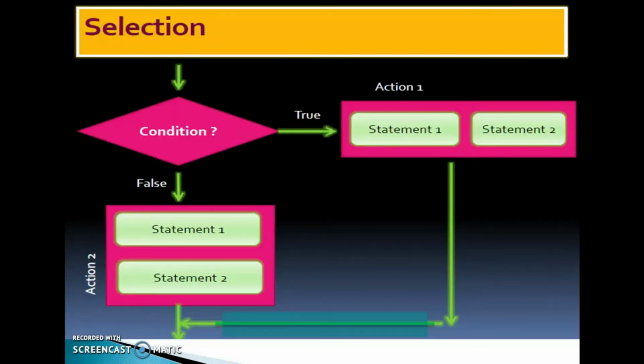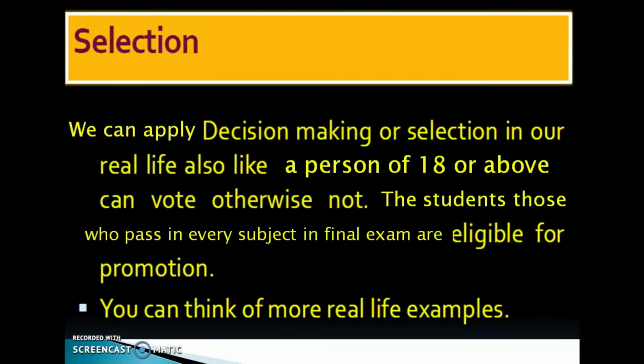Check this one. This is a flow chart. Here we are checking this condition. If this condition is true, it will execute action 1, that is, a group of statements. It will execute this group of statements, action 1, then move to the next statements. If this condition is false, it will execute action 2, then jump to the next statements. Okay, clear?